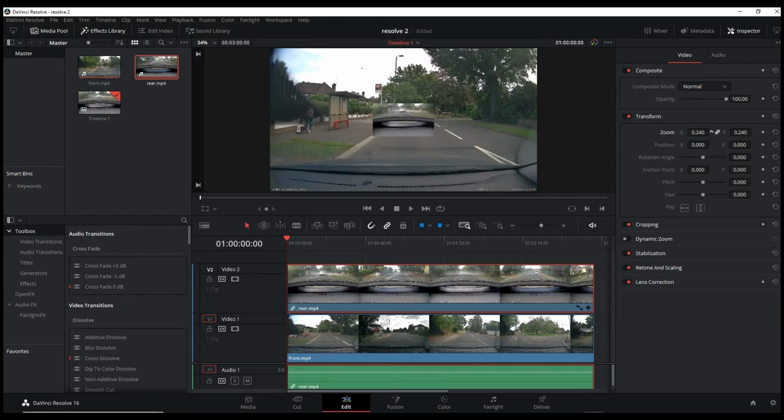There we go. I think that'd be about right. And now we go to position, which alters the left right. As you can see, I'm altering the left right here, or the up and down. So I want it to imitate a car mirror, so I want it up and pretty much in the center, so we'll just move that along there. That's it. Yep, I'll make that just a tiny bit bigger and just bring it down just a bit more. That's absolutely perfect. That's all we need to do.